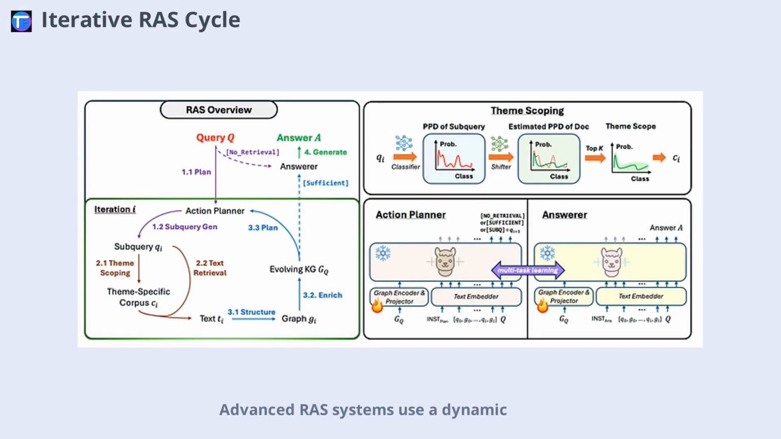Advanced RAS systems use a dynamic, iterative cycle to build and refine structured knowledge tailored to each query. The process starts with action planning, where the system assesses the question and generates targeted subqueries if needed. Next, theme-scoped retrieval narrows down the search to the most relevant documents. Then, dynamic knowledge structuring organizes the retrieved information into a growing knowledge graph. Finally, the answer is generated using this structured knowledge, ensuring accuracy and coherence even for complex, multi-step questions.